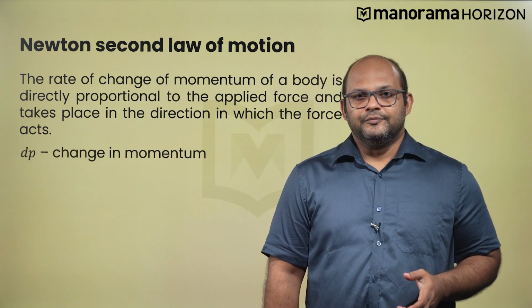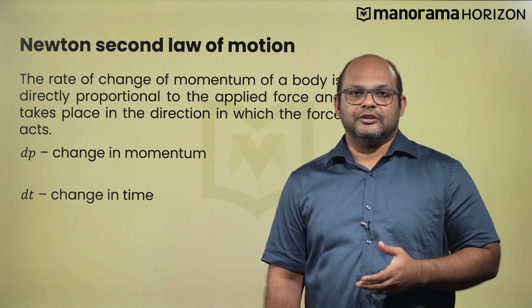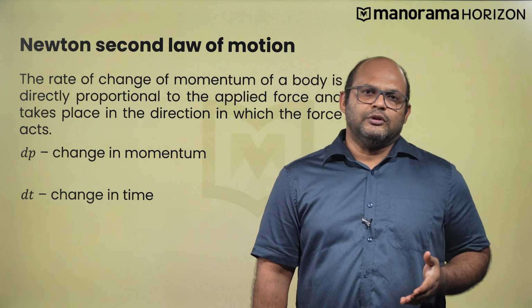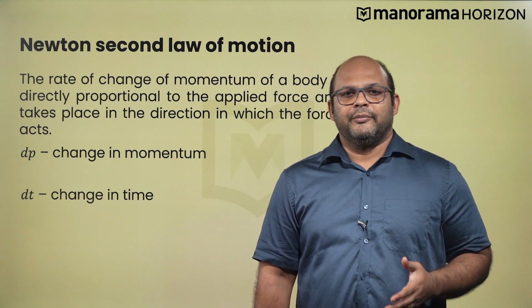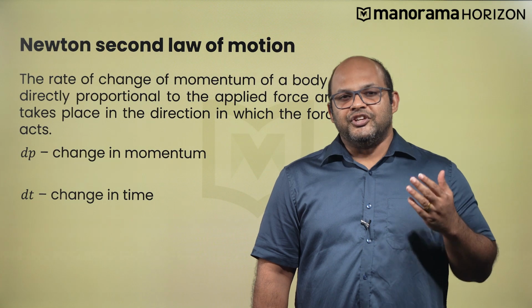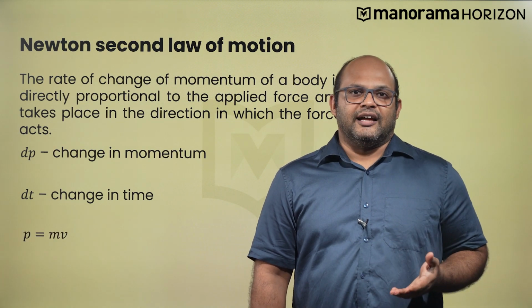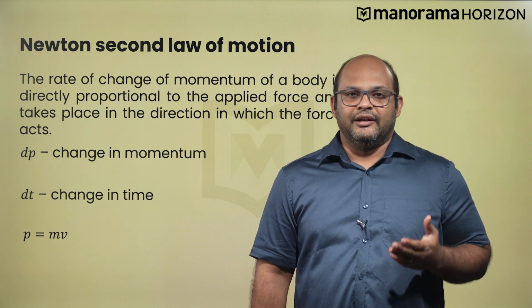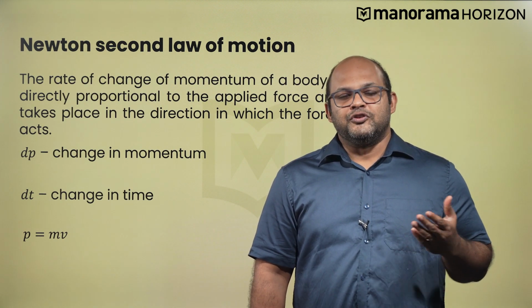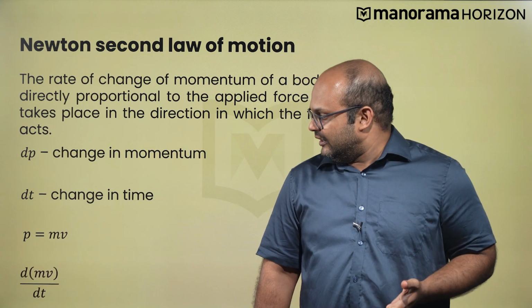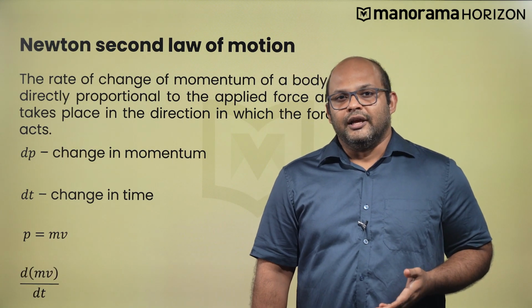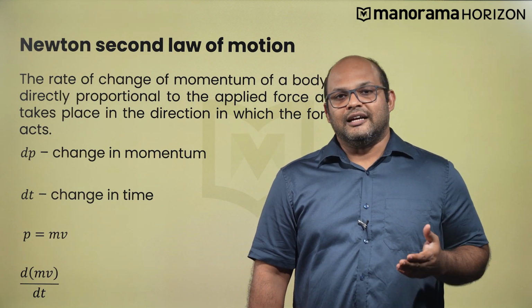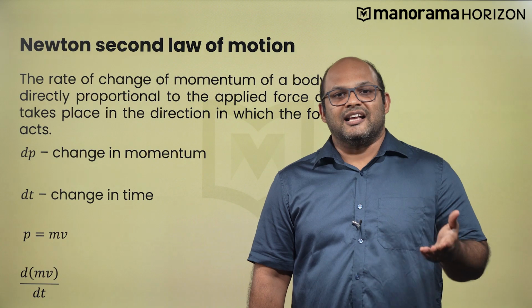So mathematically, if dp is a small change in momentum and dt is a small change in time, since p is equal to m times v and mass remains constant, we can say that the change in momentum can also be defined as the rate of change of the velocity multiplied by the mass of the object. In other words, we can say that the rate of change of momentum is equal to m times dv by dt. In other words, we are redefining the first law in terms of momentum. That is, force is mass multiplied by acceleration.